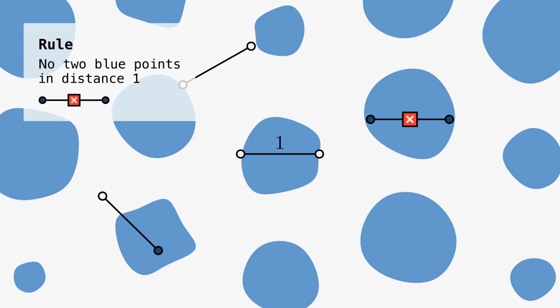The circles are like little magnifying glasses. They show the color of the points at each end. When both circles turn blue, we found a pair of two blue points exactly 1 unit apart, breaking the rule.